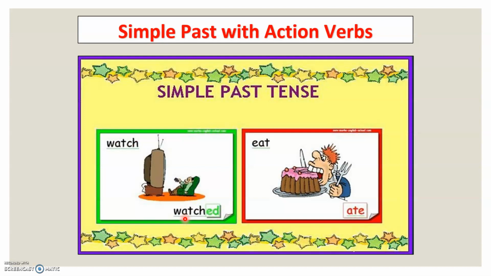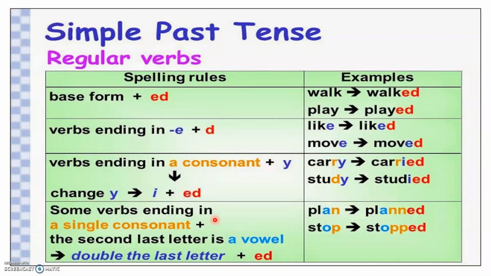Now, if you remember, as I have told you, we have two kinds of verbs in English, according to the simple past tense. We have first the regular verbs. These are verbs that accept the ed to change the verb into the past tense. Like, for example, watch. Yesterday I watched TV with my family. And in the previous video, we started talking about the rules of how we can change the verb into the past tense if the verb was regular. That means that this verb accepts the ed.